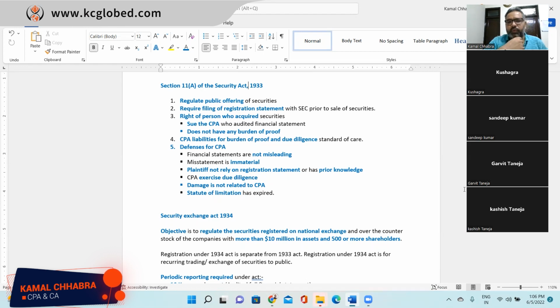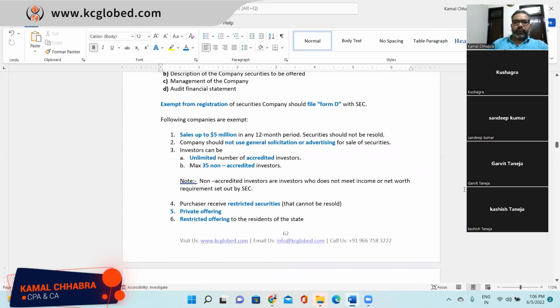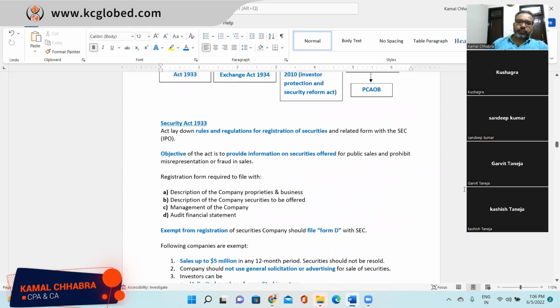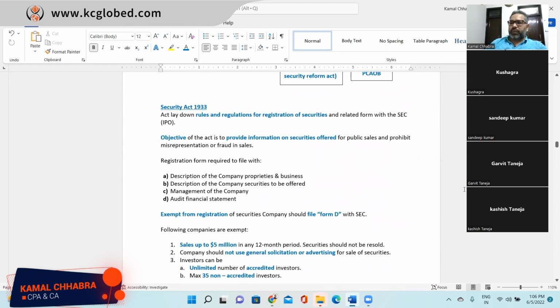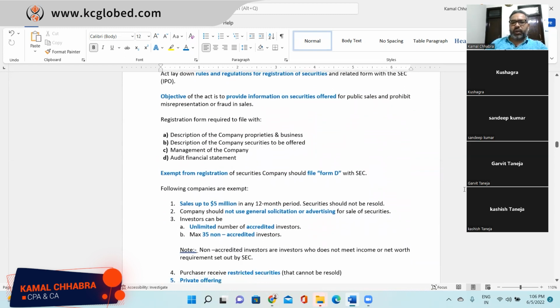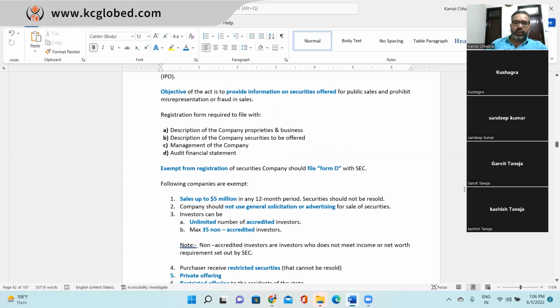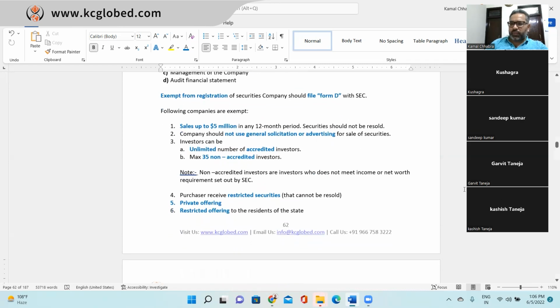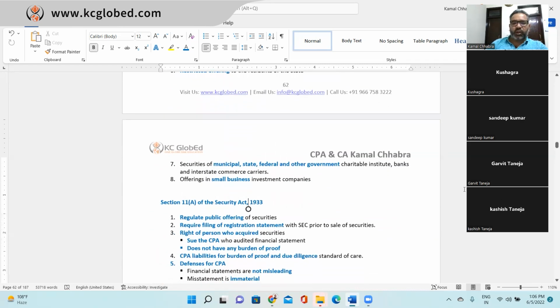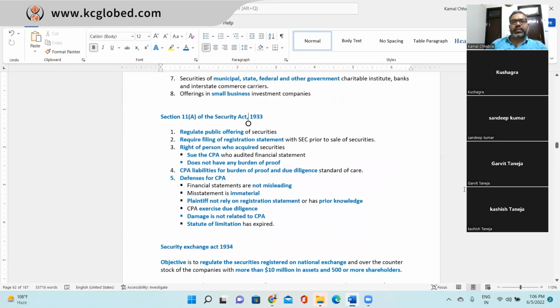Yes, sir. Understood. Right? So we are done with the 1933 Act, which required the first-time registration. All this information is required to be filed along with the registration, and there are certain companies which are exempt, which are small companies, right? And this is the important Section 11A from the Securities Act of 1933, which is required for your CPA examination.